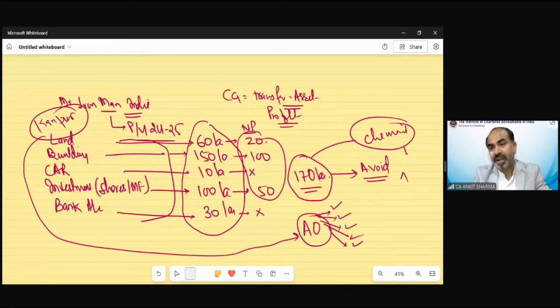So in the assessment year, it would be really difficult for the income tax department to locate him. Because if you have transferred your property, you have changed your phone number, you have transferred your car, your bank account has been closed, and you shifted to another place, then practically it is very difficult for income tax to locate that person and to collect tax. But in one case, point number 2, in which a person is leaving India to avoid tax, even in India it is possible if you leave the place, because it's a huge and big country.